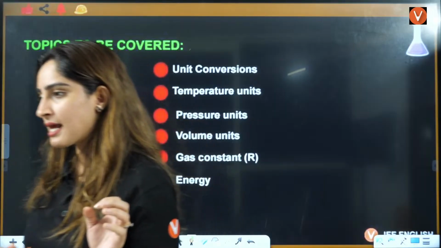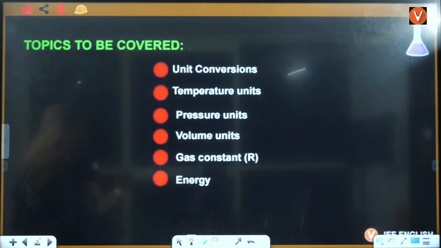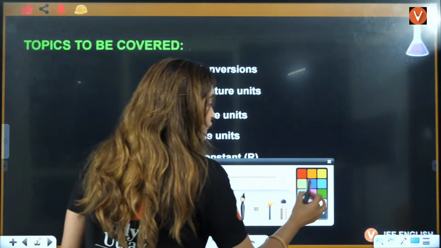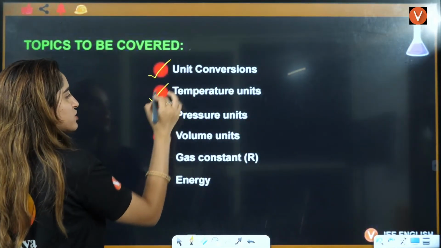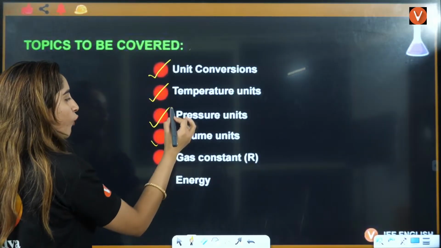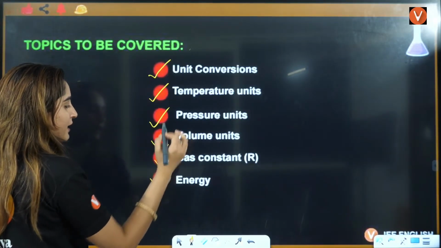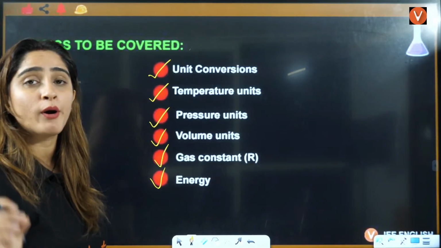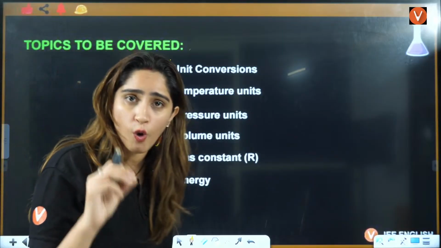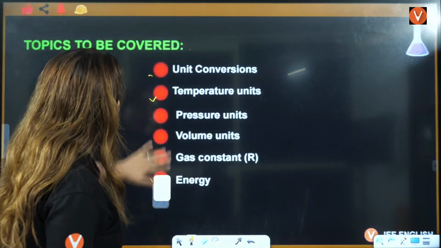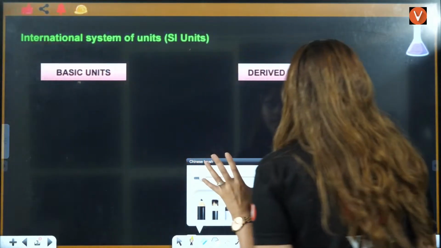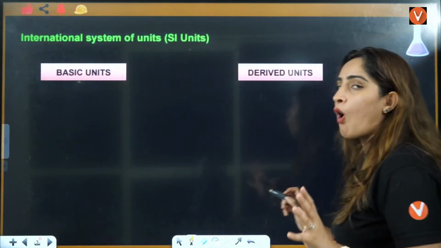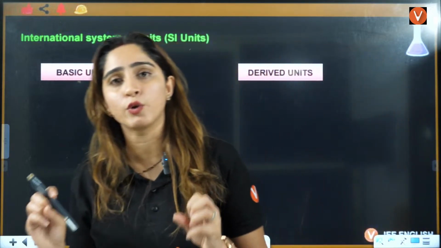Right, students? Okay, everybody, what we are going to do today. First we will talk about simple unit conversion, then temperature unit, pressure unit, volume unit, gas constant, energy. In the end, we will talk about some important physical constants. So one by one, we are going to talk about it. Let's start with the International System of Units, that is your SI units.